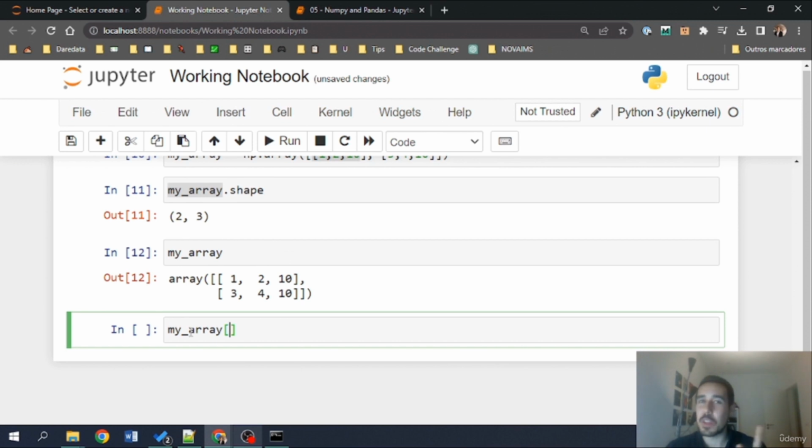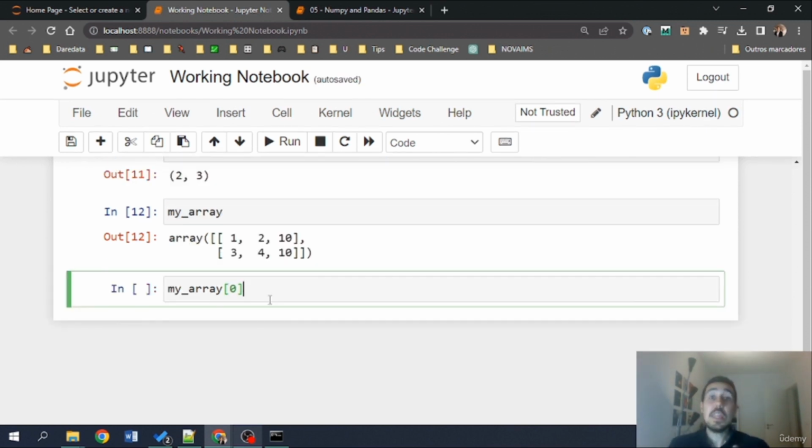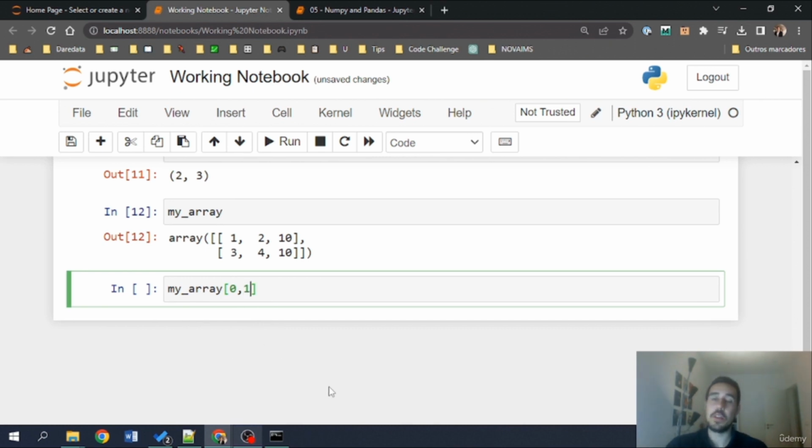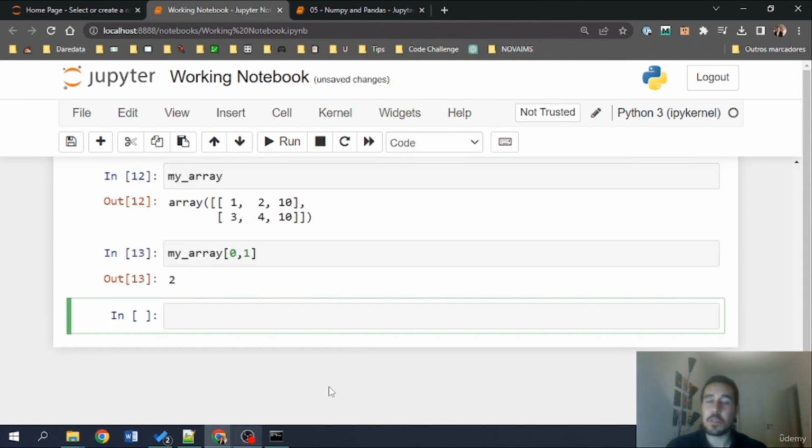Okay? And here, for example, in this array, now I can index. In the first position, we have the index of the first dimension, so this will index rows, and now I can pass a comma to index things on the second dimension. Let's imagine that I would like to retrieve 2 in this array. That should be pretty easy because what's the row? It's the first row, so index 0. What's the column? It's the second column, index 1. So I can put here a 1. Right of the comma, we are indexing columns. Left of the comma, we are indexing rows. And if I run this, I'll retrieve a 2.